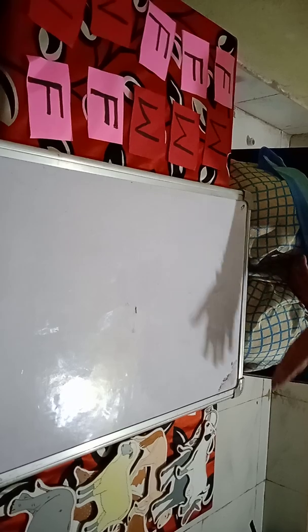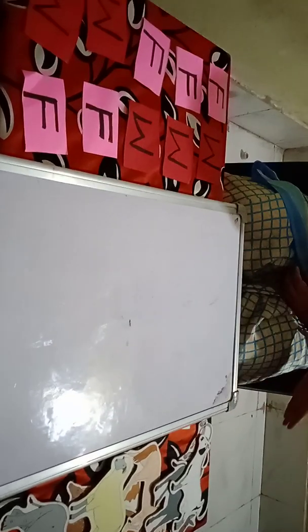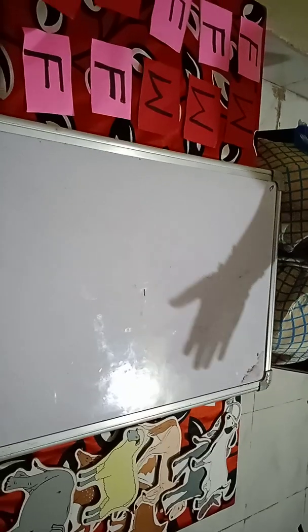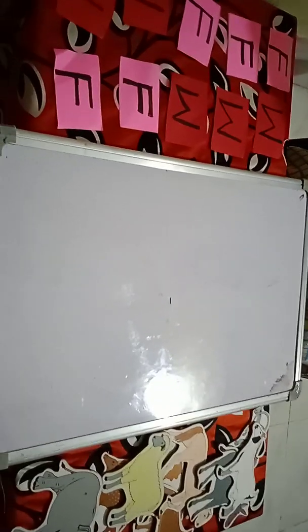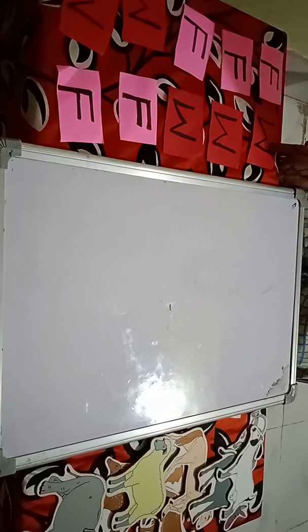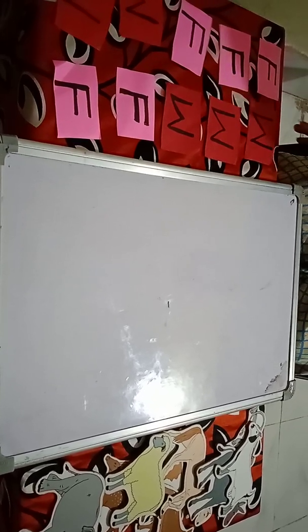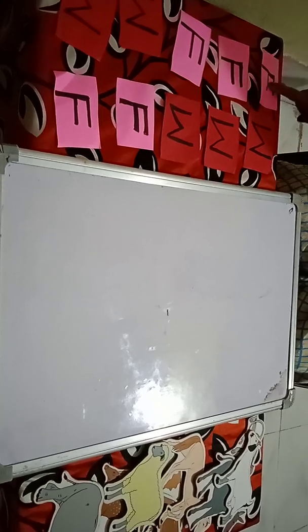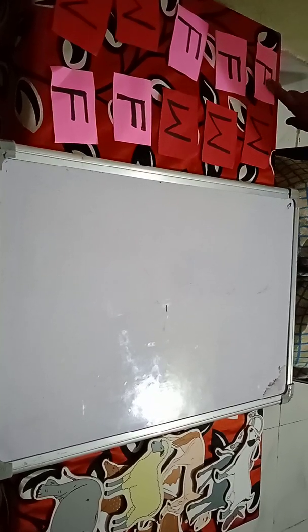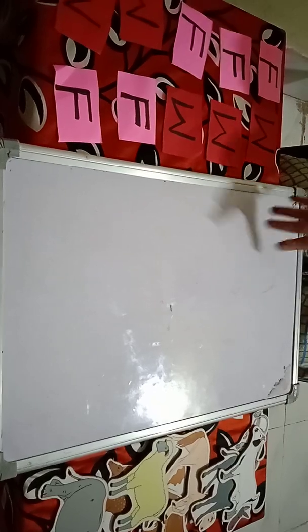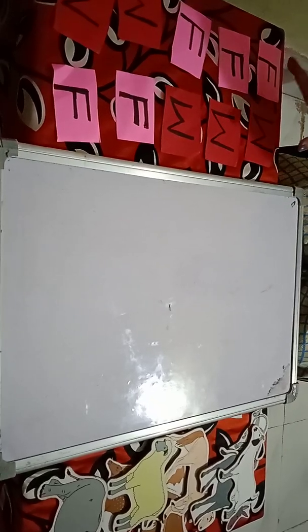Have a look here. Here I have kept some wild animals and farm animals. Here I have written some letters, W and F. W for wild, F for farm. So you have to sort them correctly. You have to take the animal's picture and paste it, and you have to take the correct letter.